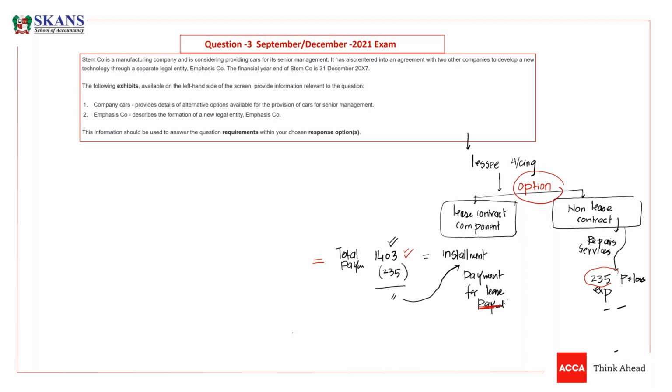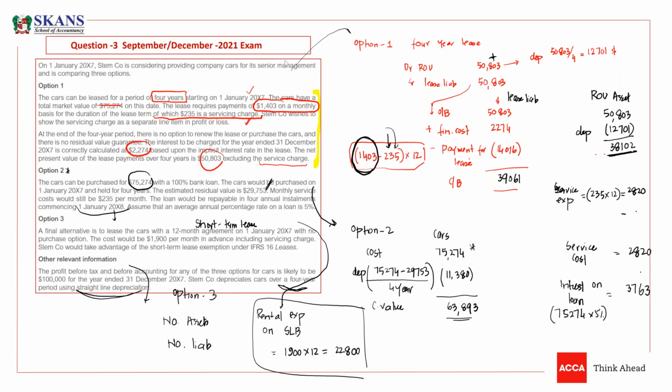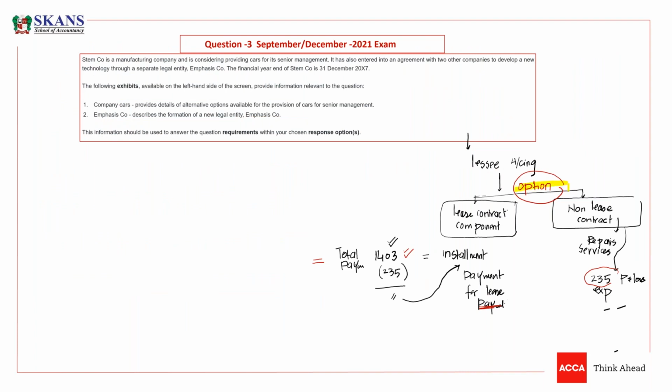That's why it was written in the question that STEM company wishes to show the servicing charge as a separate line item in P&L. What does it mean? It means they have the option. If they want to treat it as a single contract, they can do that. But in the question, they mention that they don't want this.